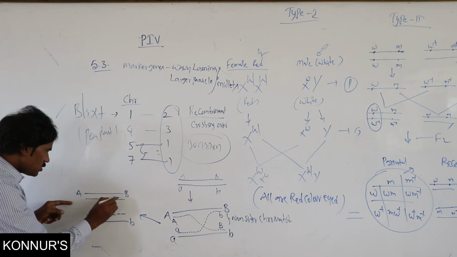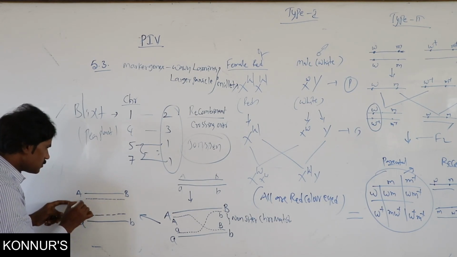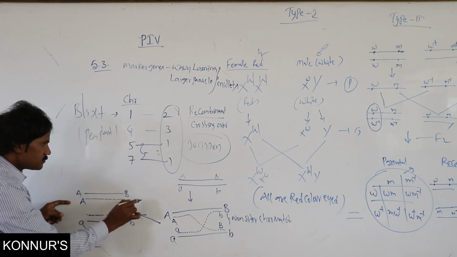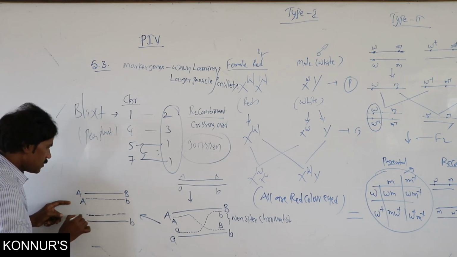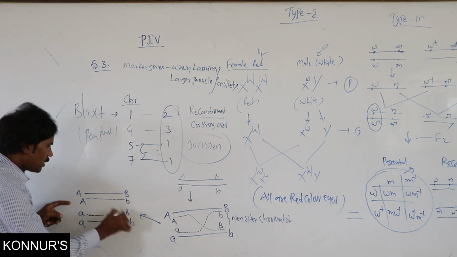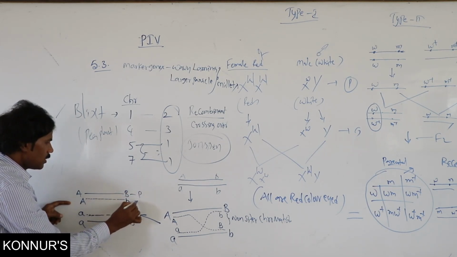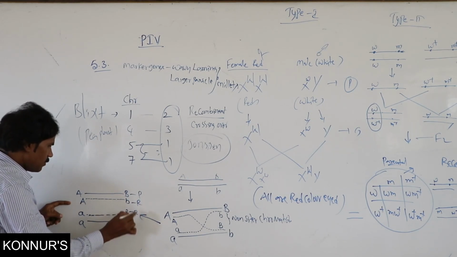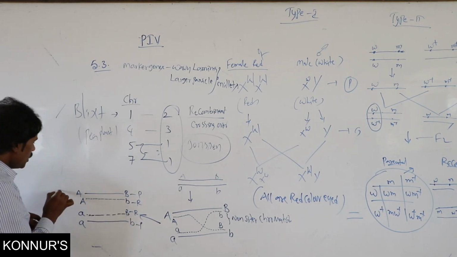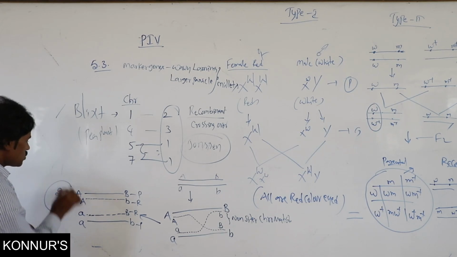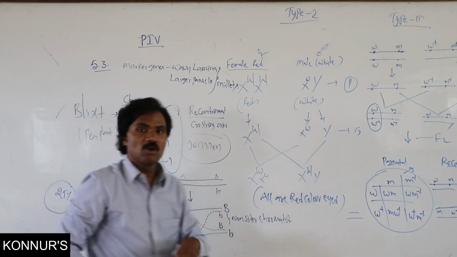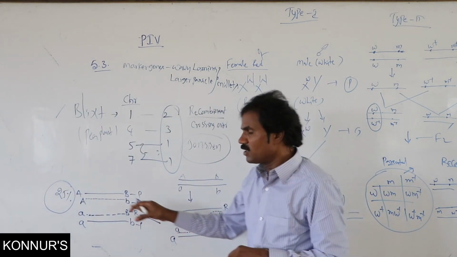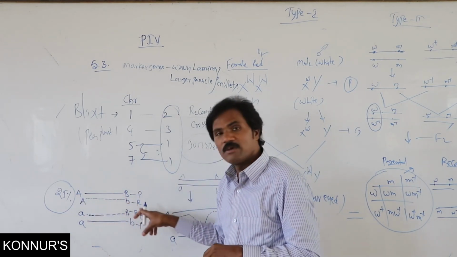This is the recombinant one: capital A and small b, small a and capital B. So parental, recombinant, recombinant, parental. Each and every one is 25%. So in this recombination, if you observe, each is 25%.